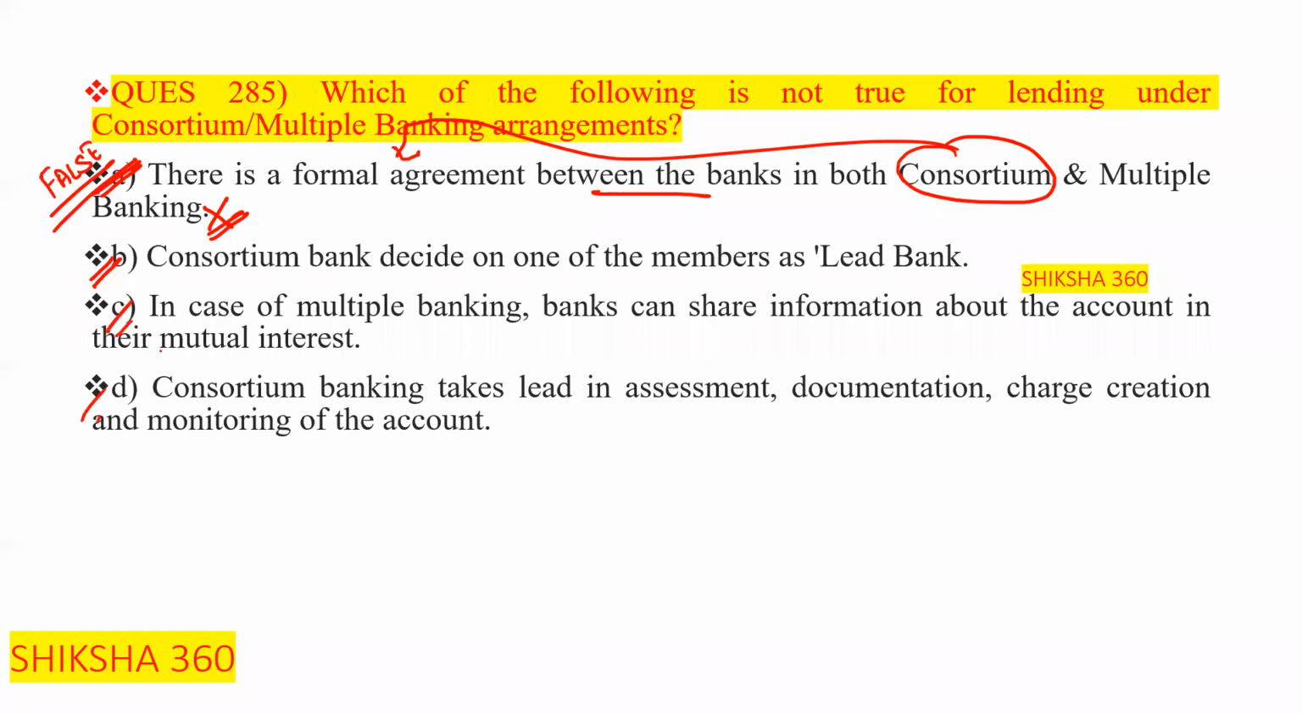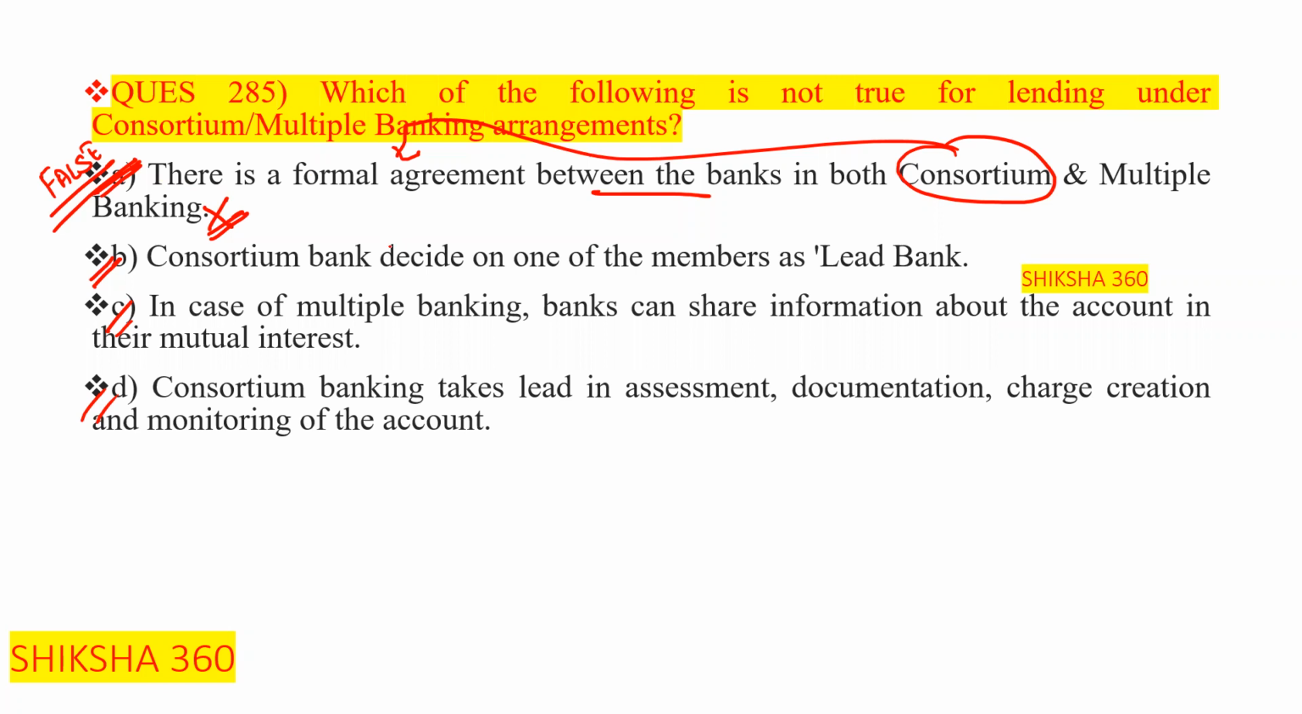Okay. So option number A is the answer here. Because we have to find that which one of the following is false. So option number A is false here. Now move to the next question.